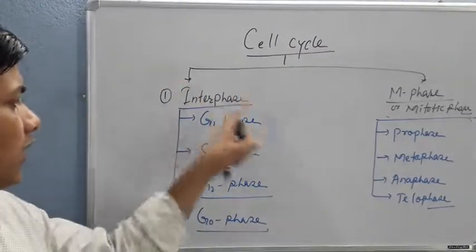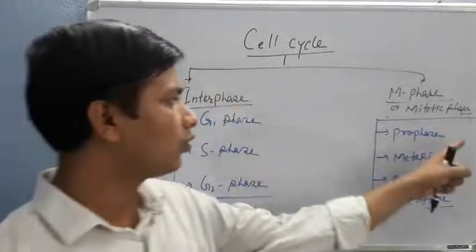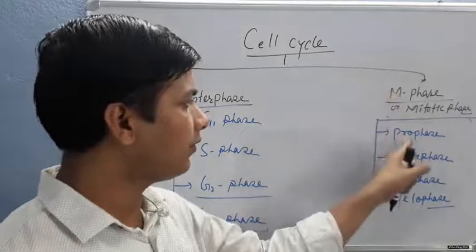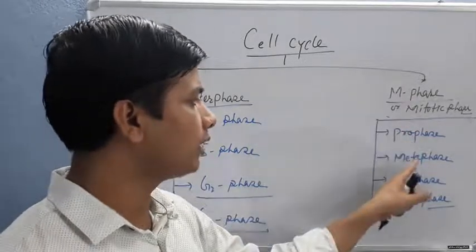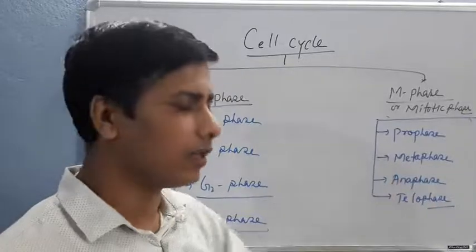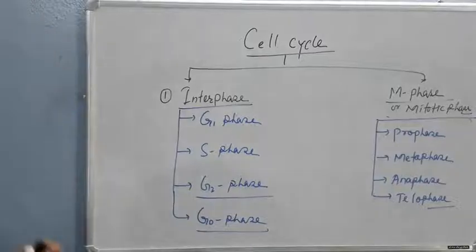The cells which prepared themselves during interphase enter into the M phase for division, passing through prophase, metaphase, anaphase, and telophase. After completing all these phases, the cell divides into two.